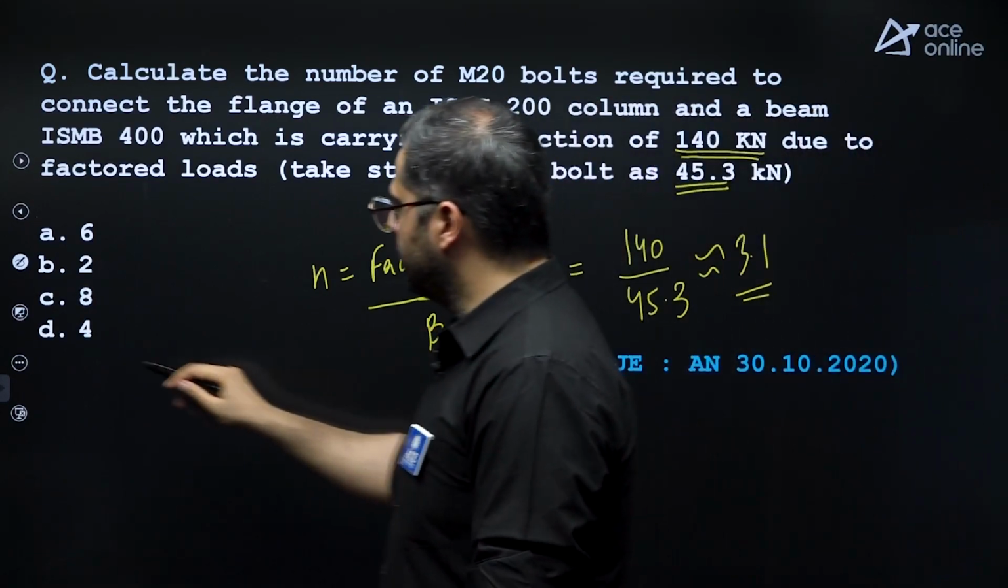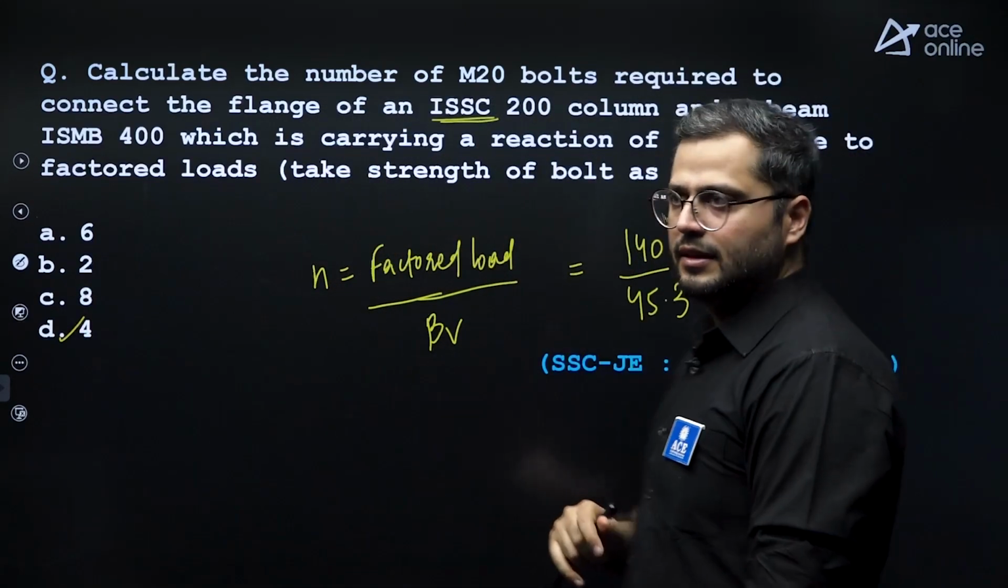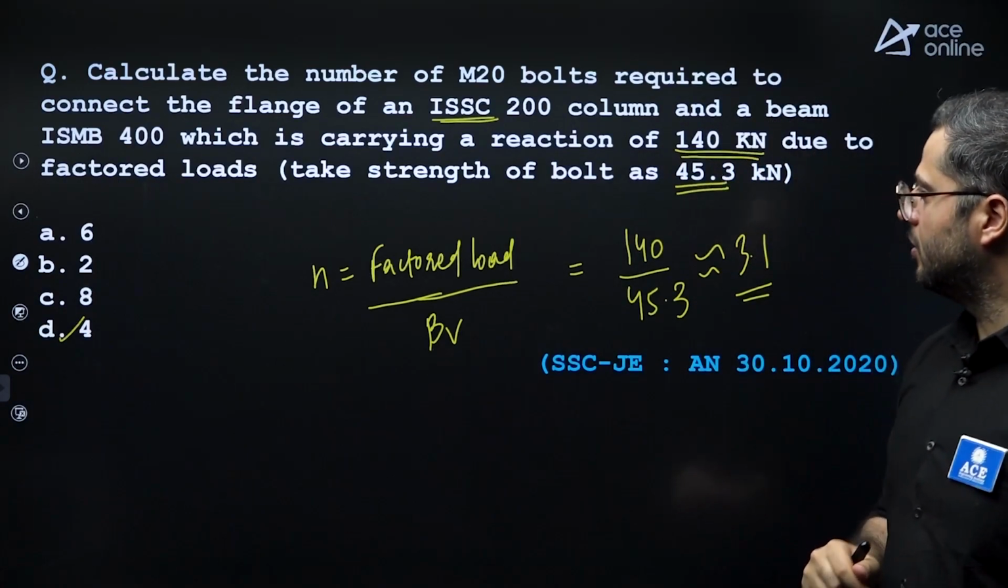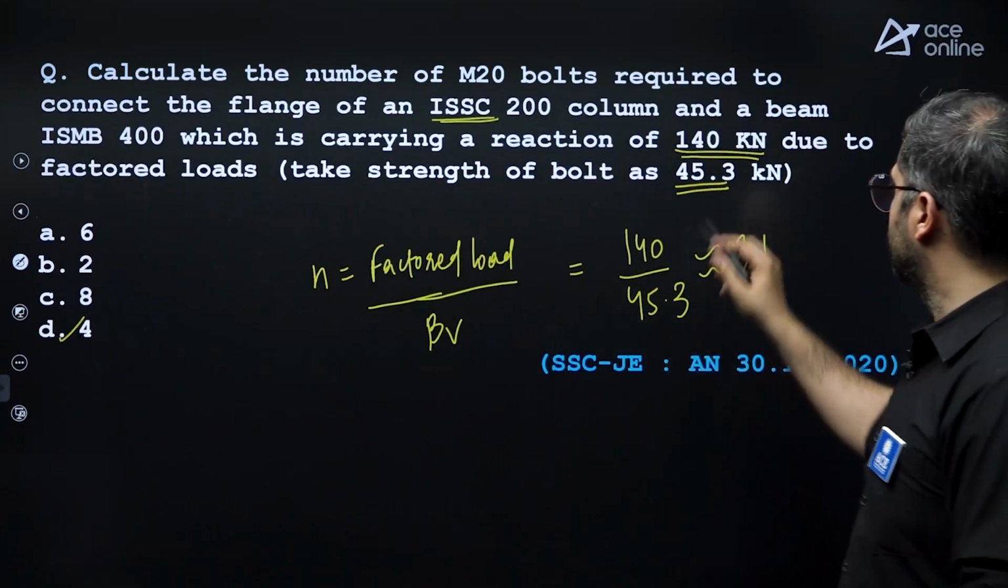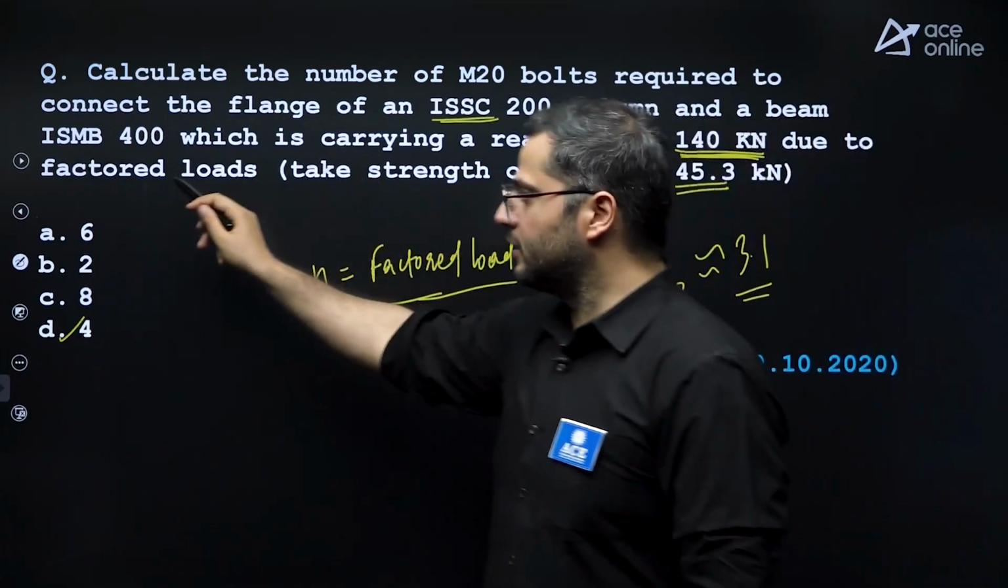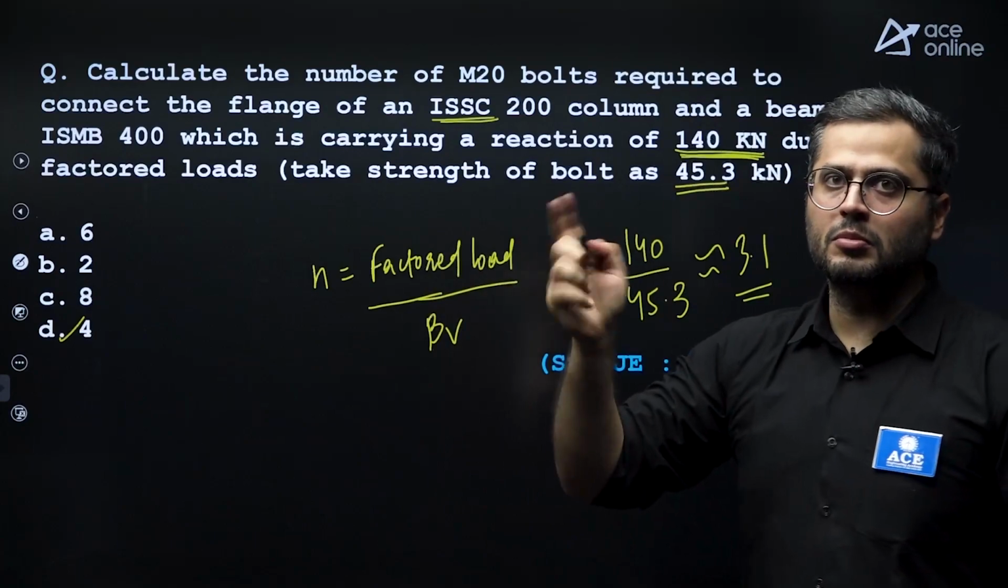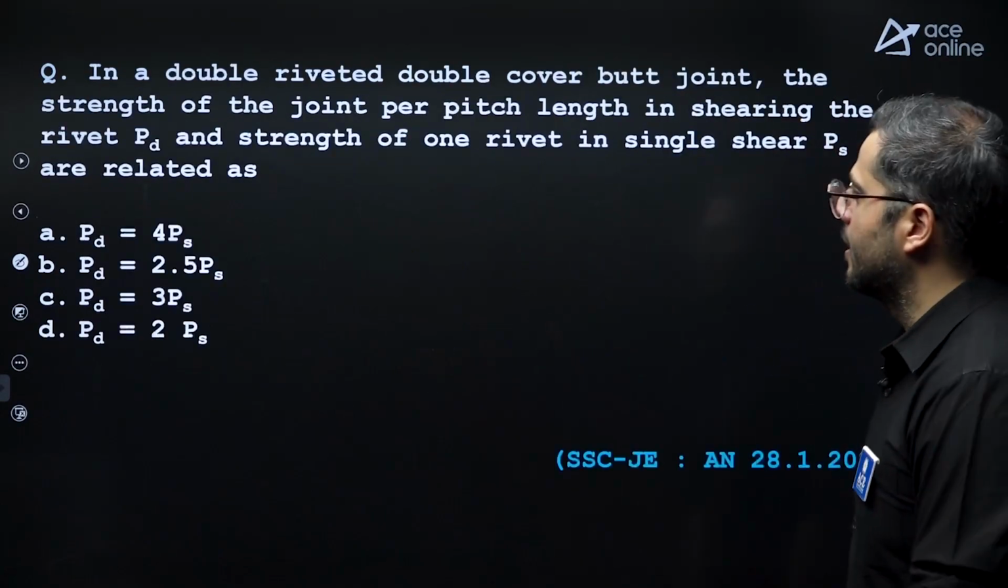So this is option D. The number of bolts required should be equal to 4, right? Keep this in mind: 140 is given as factored load. If it is given as working load, you need to multiply it by 1.5.